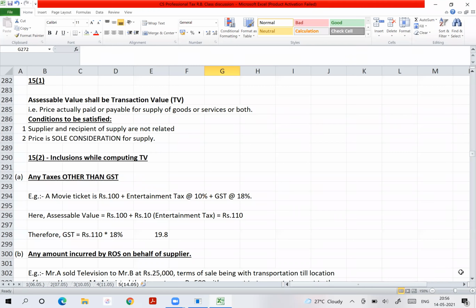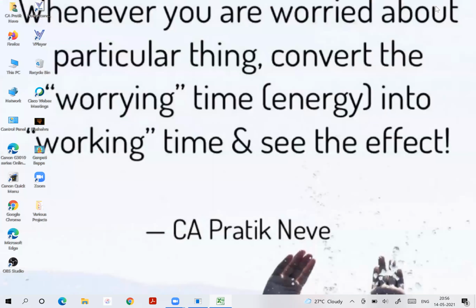In the folder, I have given you only GST valuation with respect to the rules involved. So we should understand the basic valuation here in the revision batch. Section 15 talks about valuation. How many subsections are there in 15? There are 5 subsections. 15.1 talks about assessable value being equal to transaction value. Even if we minimize this, we can quickly revise. 15.1 talks about AV equal to TV.